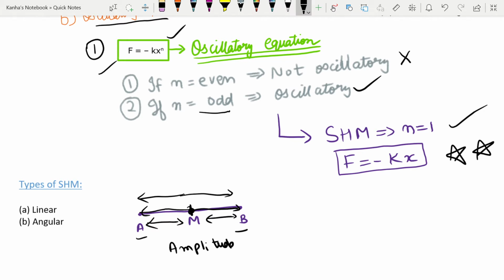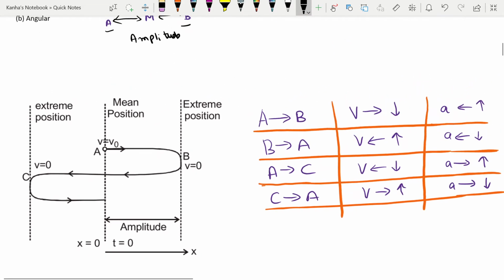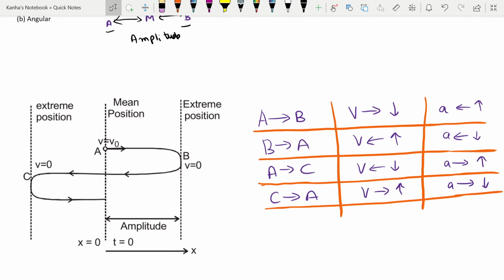Similarly, you can have angular SHM as well, when your body or the particle is free to rotate about a given axis and executing angular oscillations. In order to analyze this motion, I have shown you, or I have shorted down some things for you.